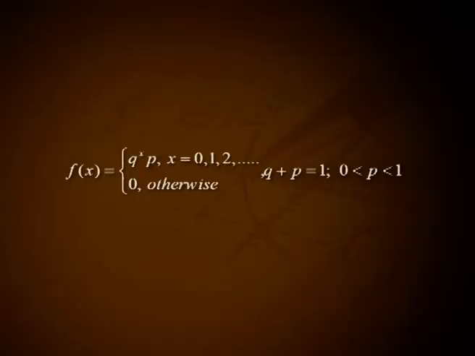Definition: a random variable X is said to follow geometric distribution if its PMF is f of x equal to Q raised to x into P for x equal to 0, 1, 2, etc., and 0 otherwise, where Q plus P equal to 1 and 0 less than P less than 1.